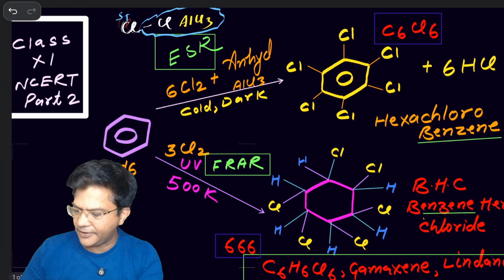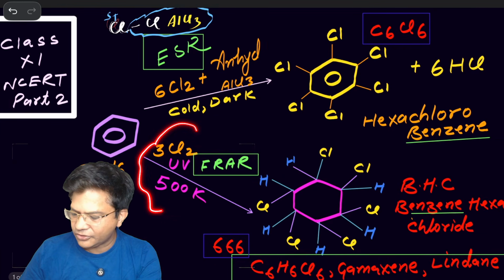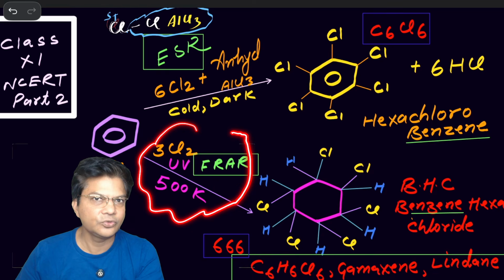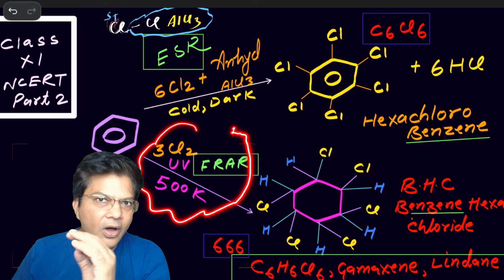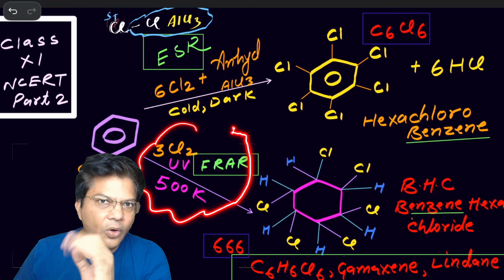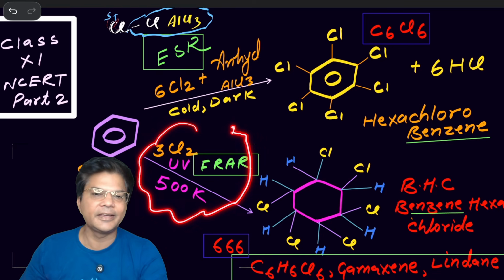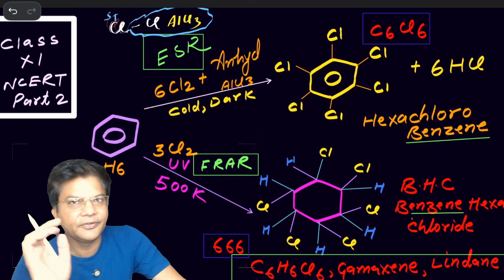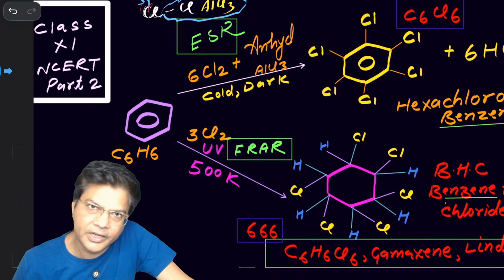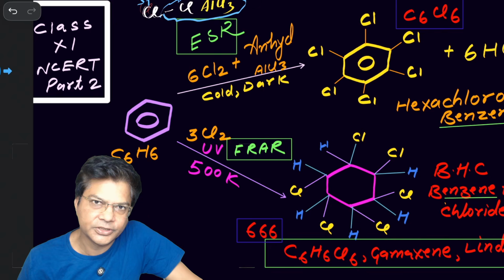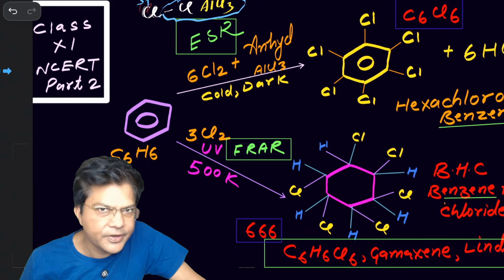On the other hand, if the reaction is carried out in presence of sunlight, so sunlight or h nu or diffuse sunlight or thermally, that is 500 Kelvin, that means the reaction will take place through free radical formation.